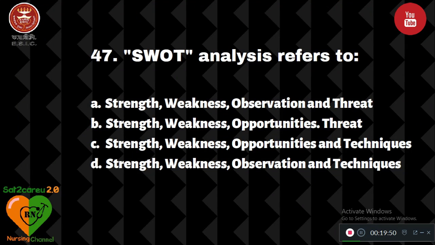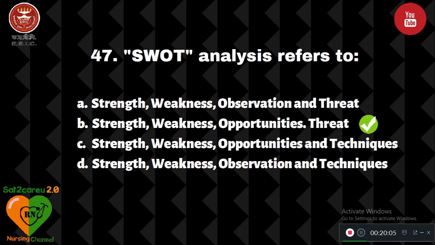Question number 47. SWOT analysis refers to option A, strength, weakness, observation, and threat; B, strength, weakness, opportunities, threat; C, strength, weakness, opportunities, and techniques; and D, strength, weakness, observation, and techniques. SWOT analysis means option B, strength, weakness, opportunities, threat.